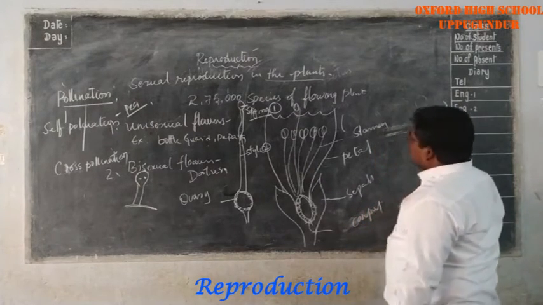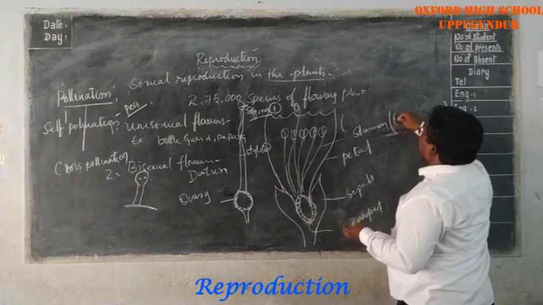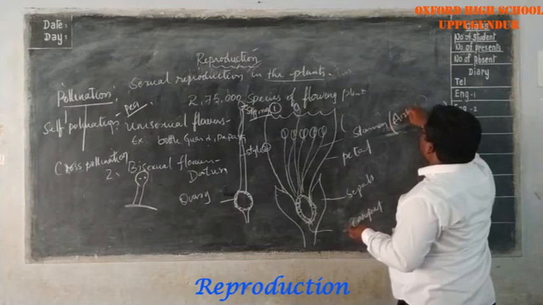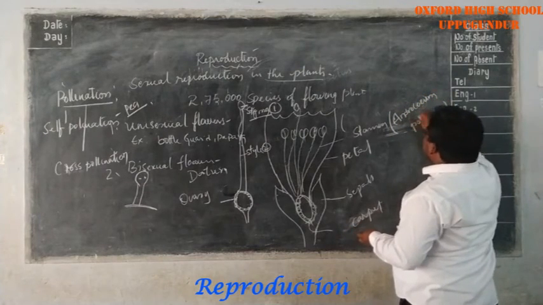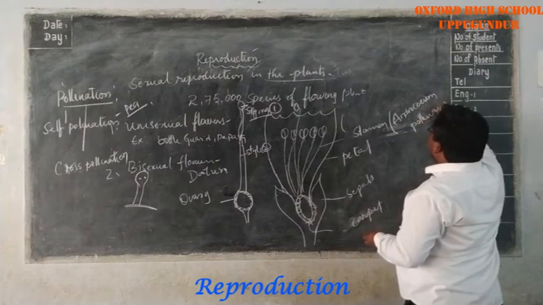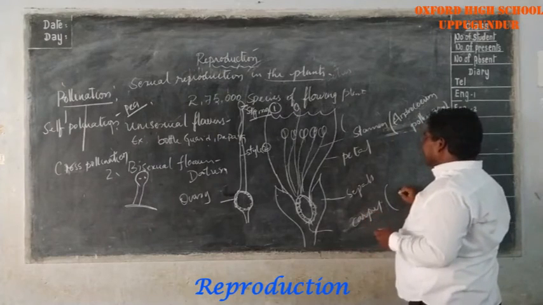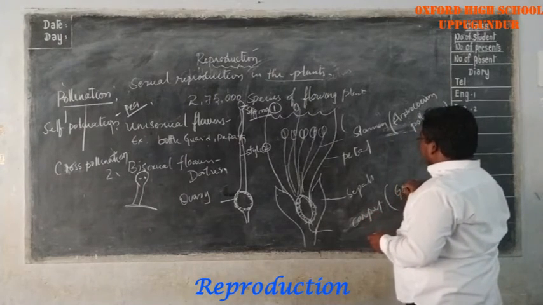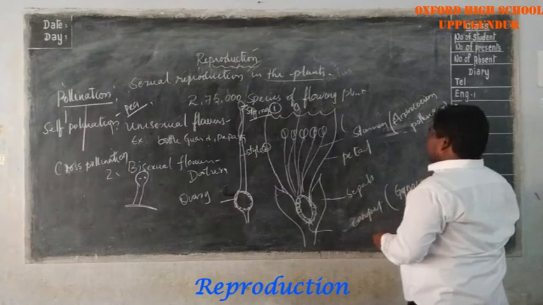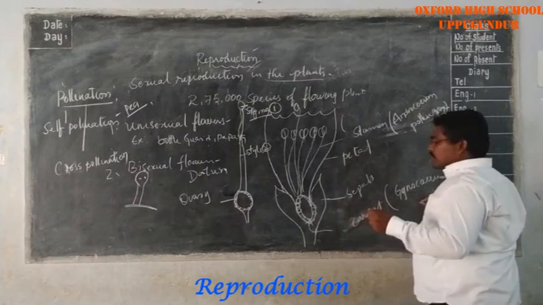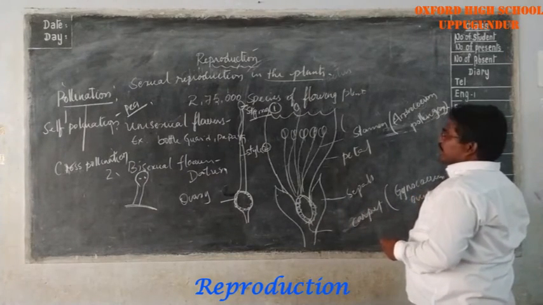Stamens are the male portion called androecium, which produce the male sex cells, pollen grains. The carpel is the female portion, also called gynoecium, which produces the female sex cells, called ovules in the ovary.